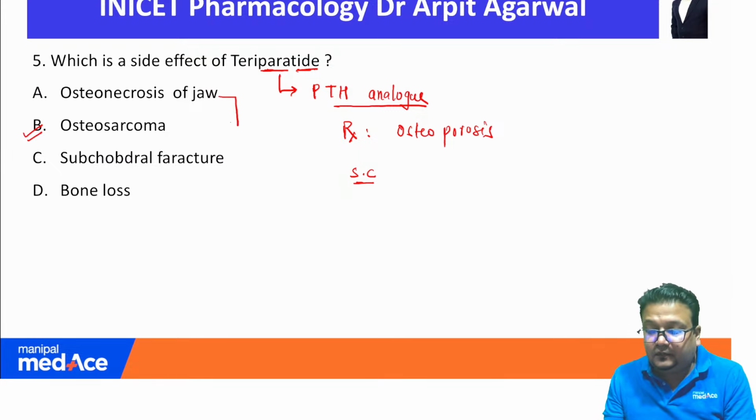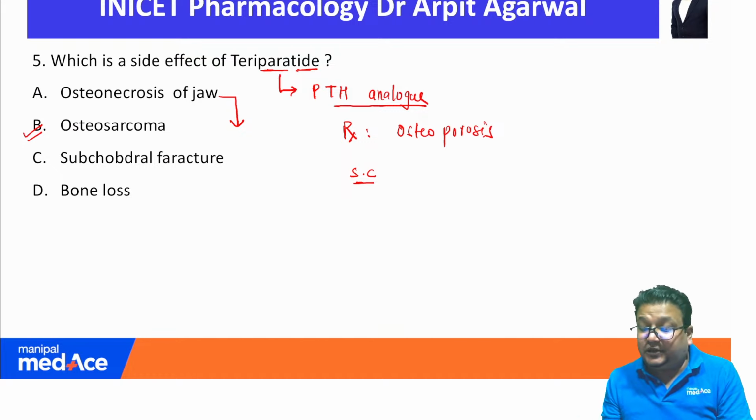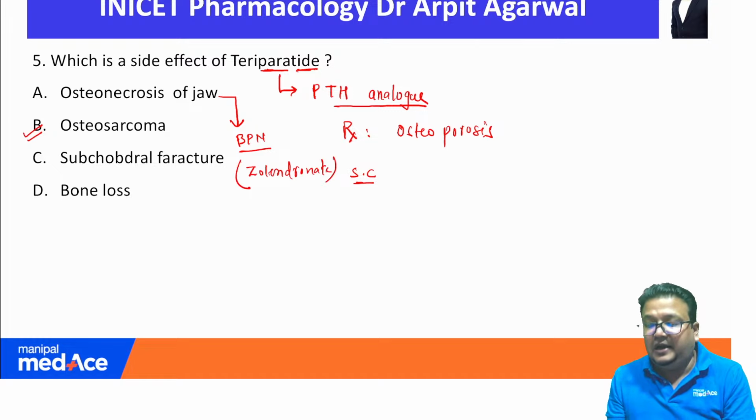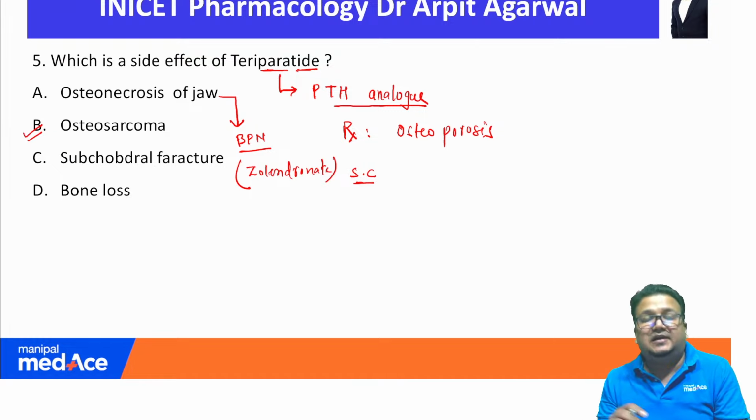Osteonecrosis of the jaw is a rare but potential side effect of, I hope you remember, bisphosphonates, particularly zoledronate. A very highly potent bisphosphonate is at risk of causing osteonecrosis of the jaw. So this question, question number 5, came directly from our notes.